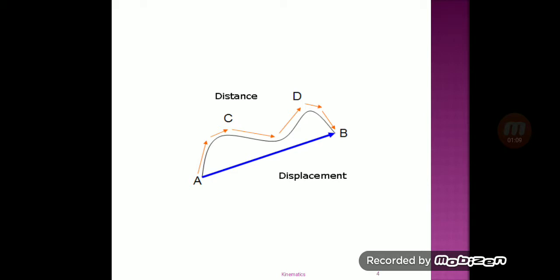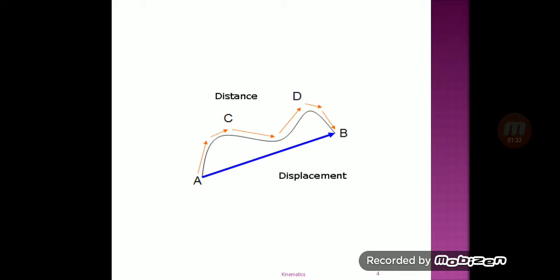Now let's understand the concept of distance and displacement from this figure. Suppose a body wants to go from point A to B. Suppose he considers the path A, C, D, B. This is nothing but the distance traveled by the body.